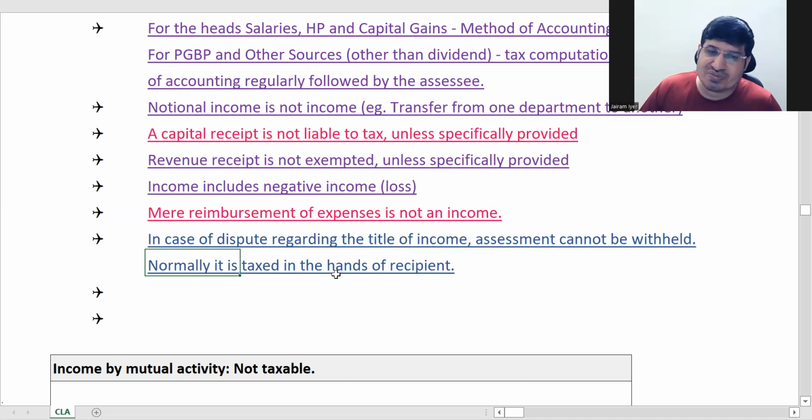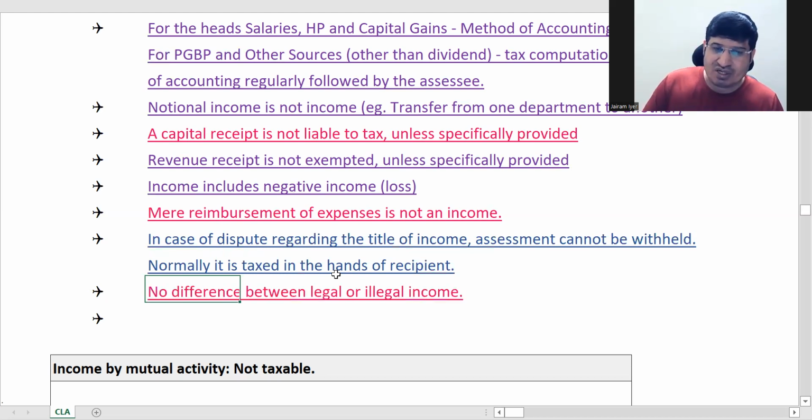The taxation doesn't wait because you have a dispute. There is no difference between legal or illegal income. Whether it is liquor income or whatever income, if you're getting income, you will be taxed. The Income Tax Act has nothing to do with legal or illegal income. If it is illegal, your general law will act on you. But whatever income you have earned, income tax will tax you on it.